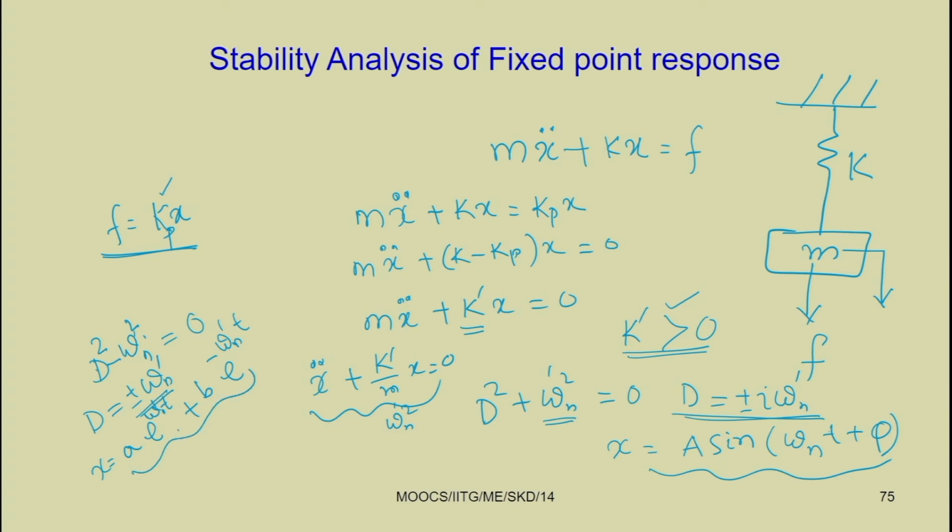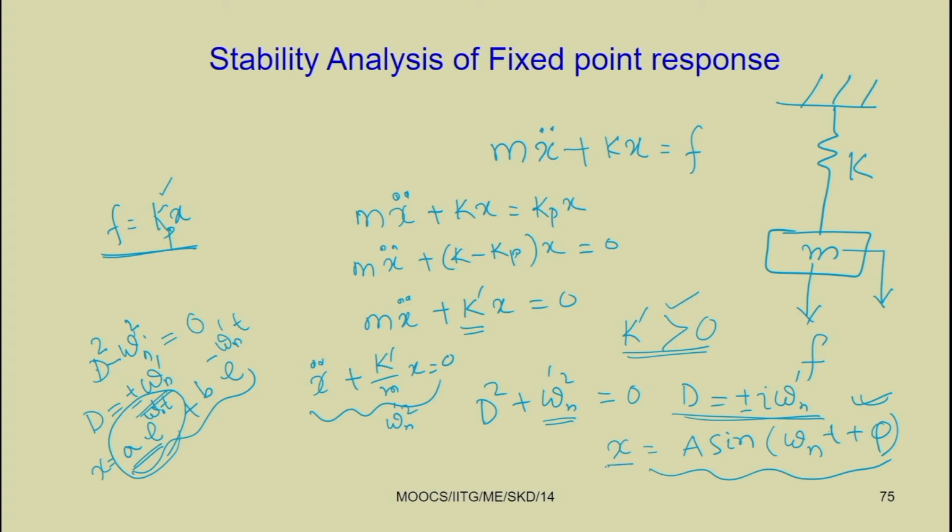The first term is a e to the power omega n dash t. As t tends to infinity, this term tends to infinity and the second term tends to 0. Due to the presence of this term, the response amplitude will grow, so the system becomes unstable. But in the first case the system will have a bounded solution, as sin(omega n t plus phi) varies between plus minus 1.